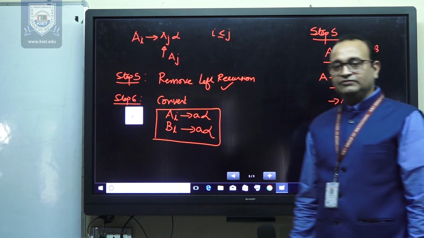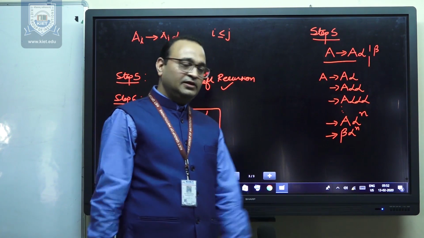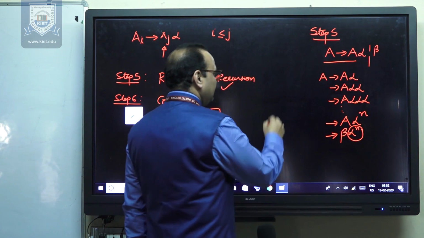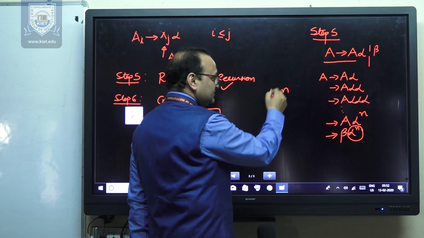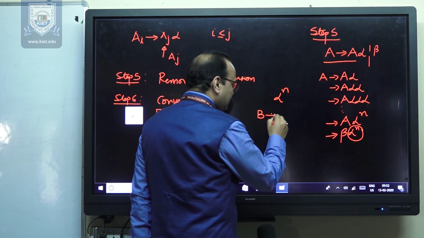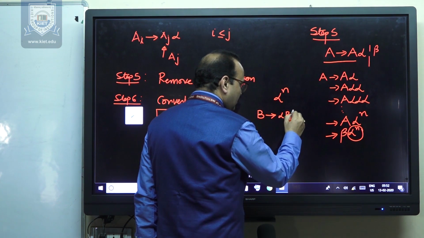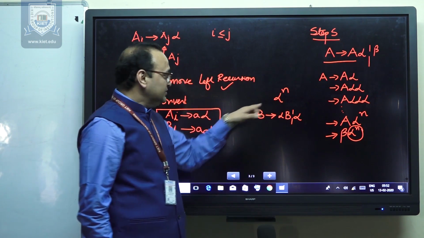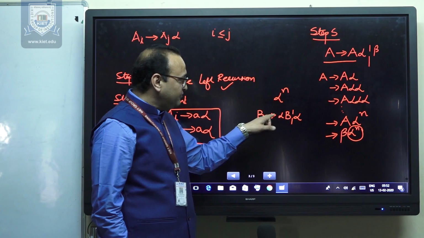With the help of left recursion, we have derived this type of string, that is A derives beta alpha power n. And we have already seen this type of string, alpha power n. Suppose you want to derive this string, so the production you want to derive it with the help of B variable will be B derives alpha B or alpha. The production of this string, alpha power n, can be achieved with the help of the B variable, where the production is B derives alpha B or alpha.